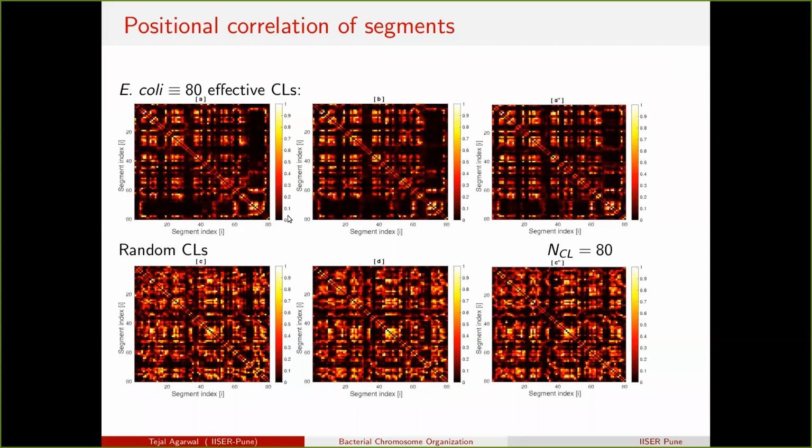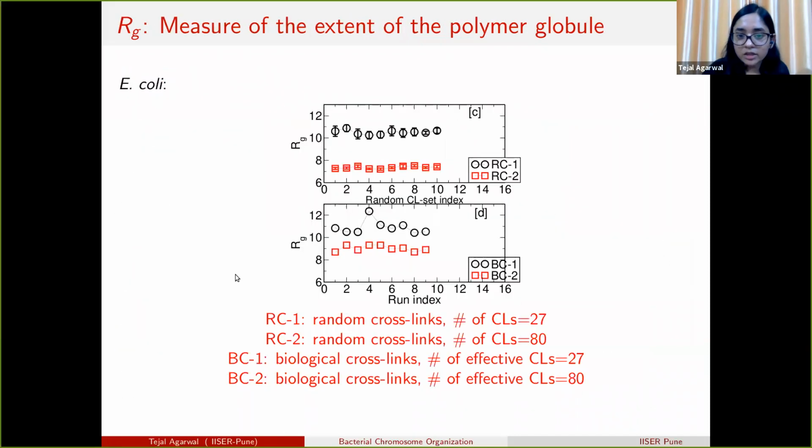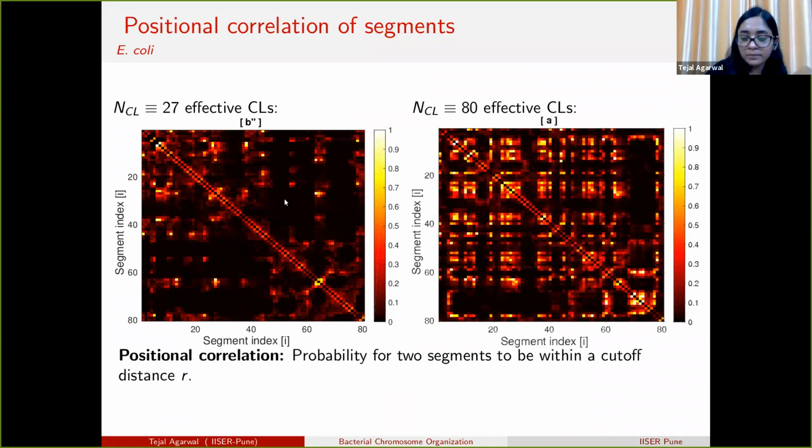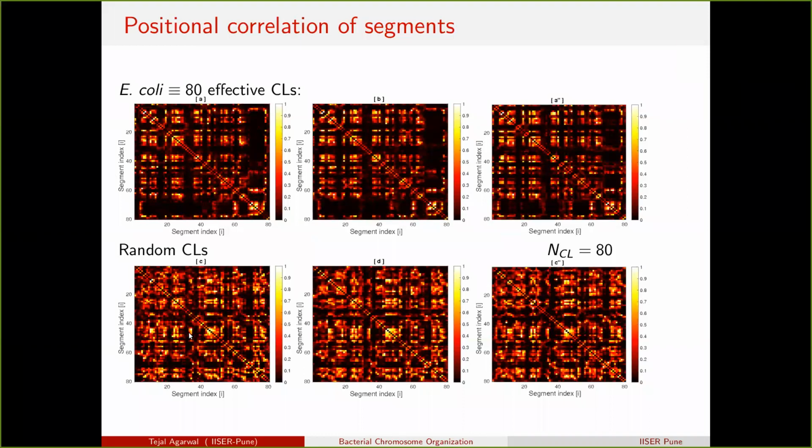Can I just quickly ask a question? What is the difference between Rg in the top and the bottom in these two examples, roughly? Rg, okay, that is here in the data, right? Rg is 7 here, and it is 9 here. In the biological case, it is 9. In this case, it is 9, and in this case, it is 7. Okay, fine. Thank you.